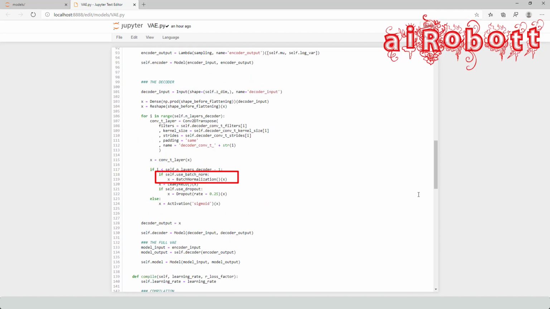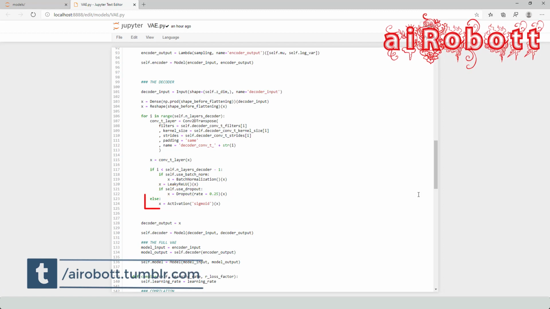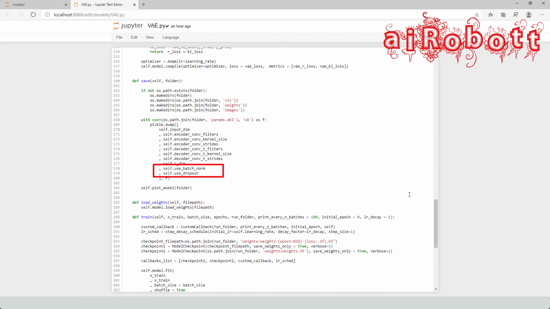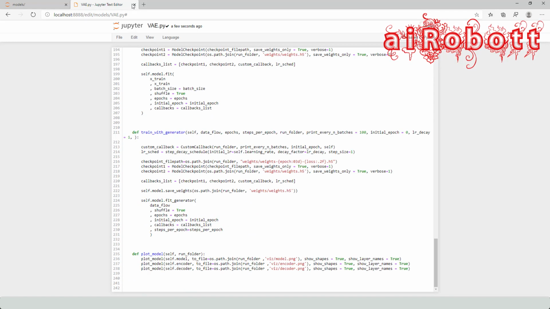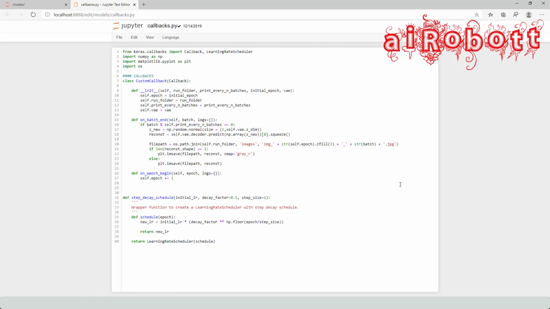Adding 3 batch normalization layers after every convolutional transpose layer. Adding 3 dropout layers after every leaky ReLU layer. Sigmoid activation function used. Add batch normalization and dropout layers in parameter dumps also. There is no need to edit the callbacks.py module. Let's keep it as it is.